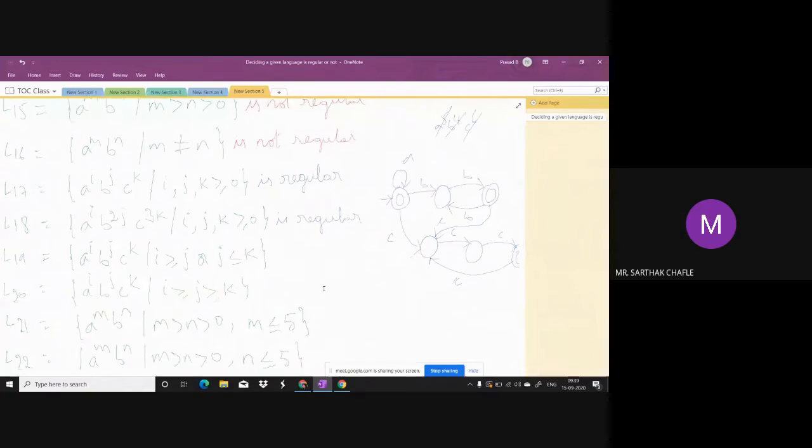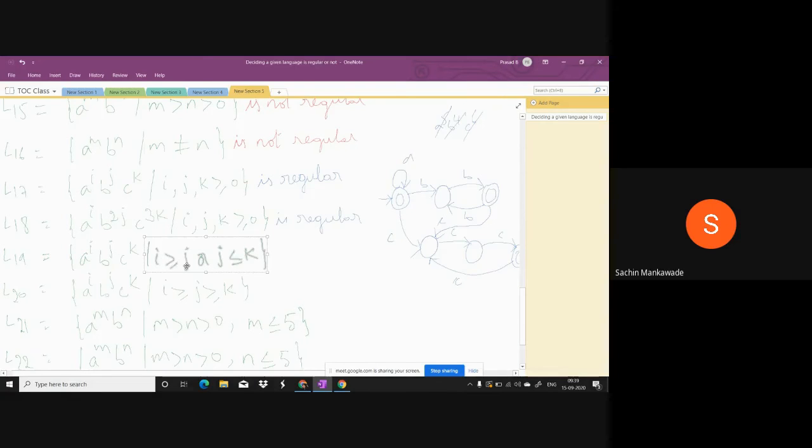Sir, non-regular. Why? Sir, there is a relation between i, j and k, and it goes up to infinity. Here, a power i, b power j, c power k, as all powers are different, no relation. But when you come forward, there is a relation.